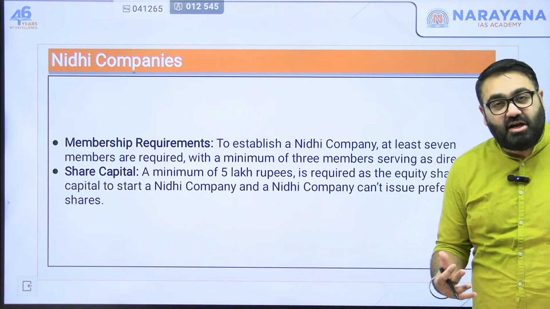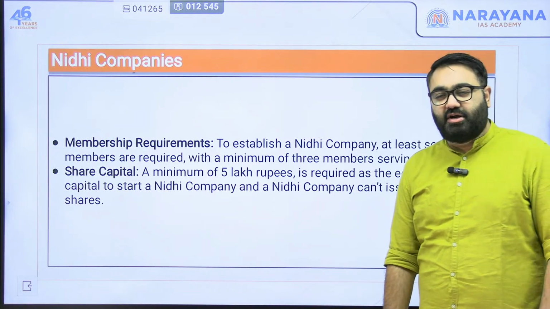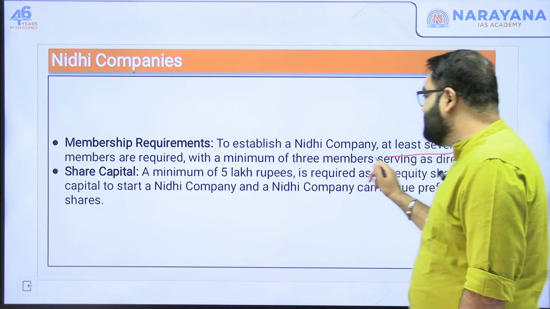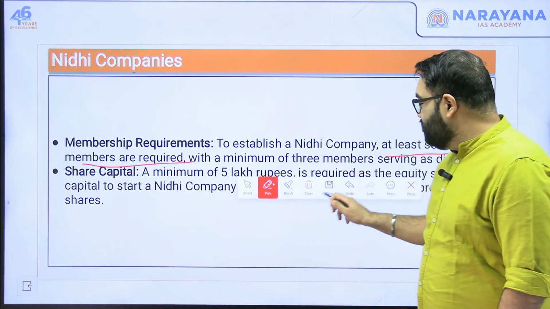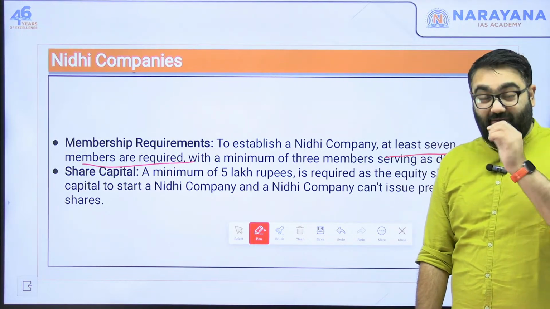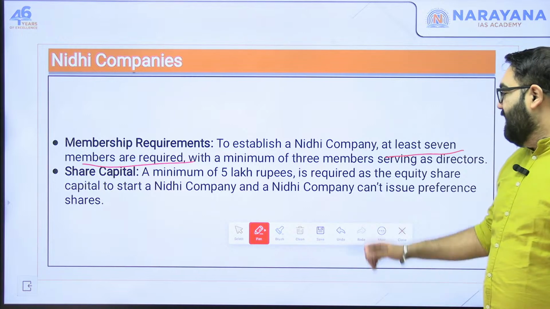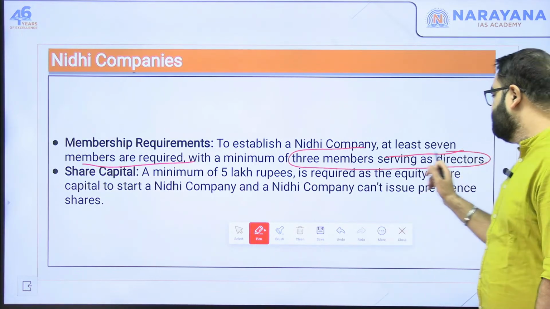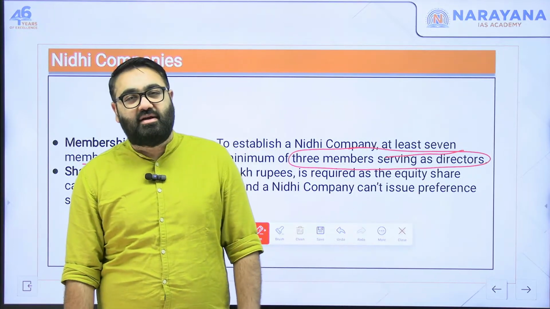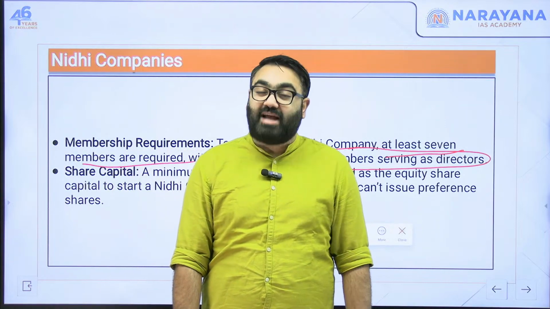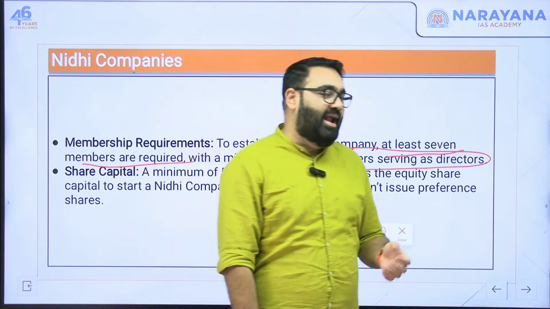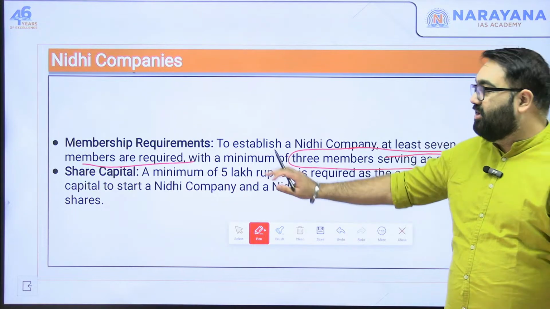Now, there are certain requirements that are imposed on them. There are certain rules and regulations that they have to follow. First, to establish a Nidhi company, you should have at least 7 members. So it's not that 2 or 3 people can come together and register a company as a Nidhi company. You have to have at least 7 members. Out of these 7, minimum 3 should serve as directors. Meaning that one person alone cannot just randomly take the decisions for the company. When the company has to decide something, the board of directors together would have to take a decision by majority. So there have to be at least 3 directors in a Nidhi company.